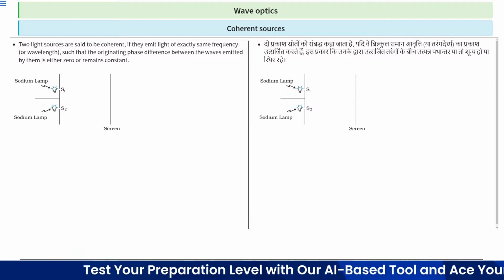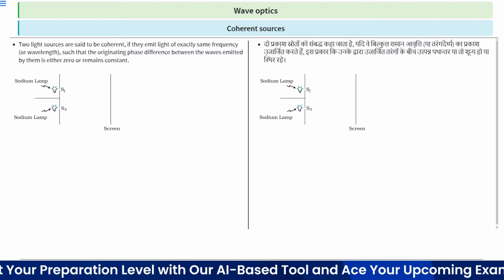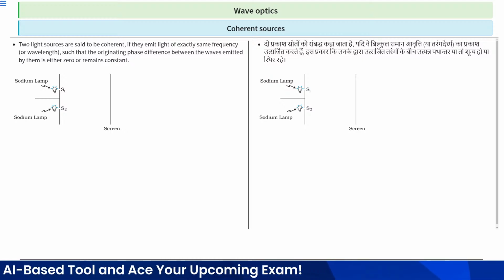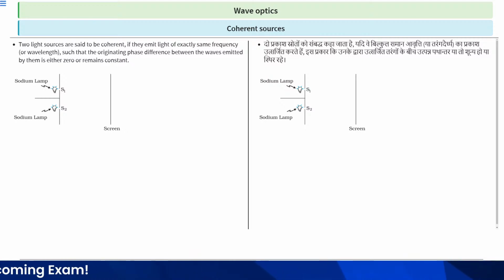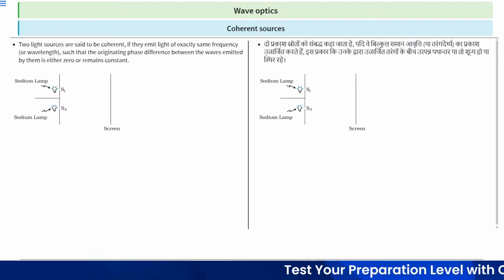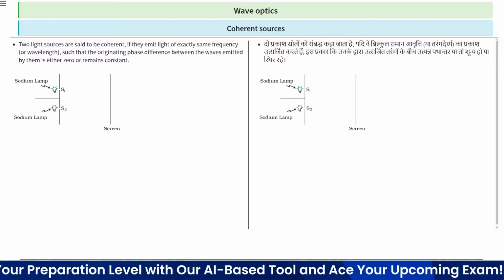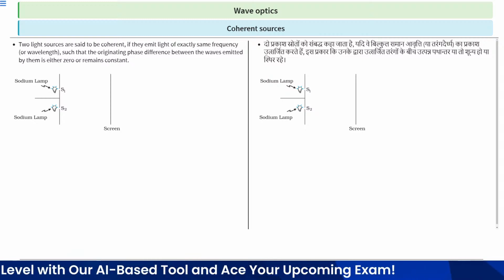Light sources are said to be coherent if they emit light of exactly same frequency. So suppose both are sodium lamps, so frequency is same, wavelength is same, but the phase difference is not constant. So this is the condition for the coherent sources.